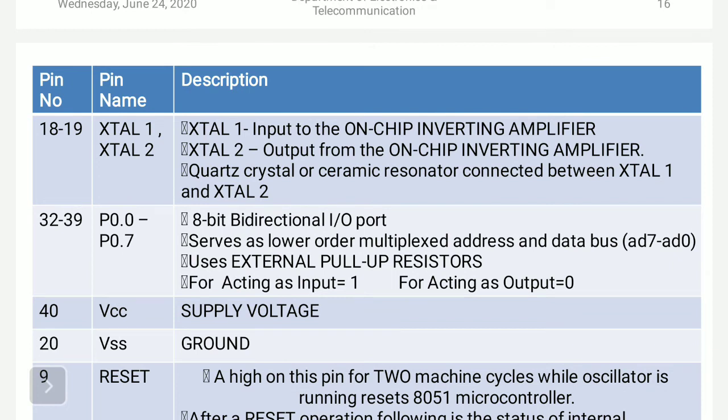I think PPT is changed. Okay, no problem.